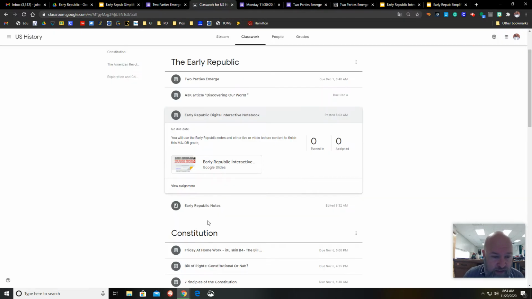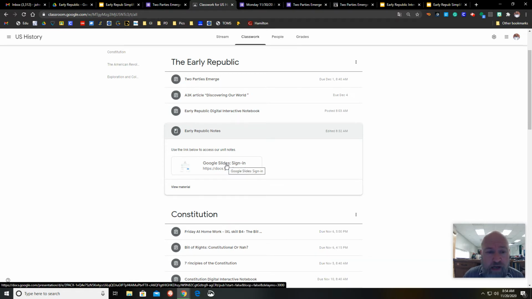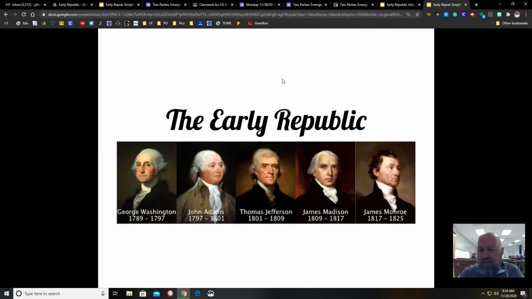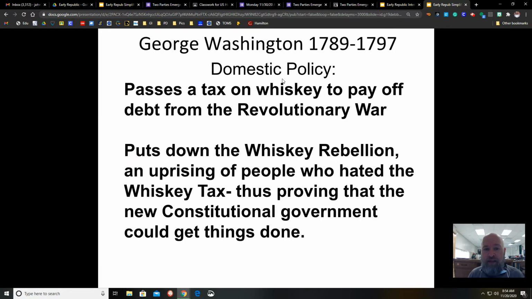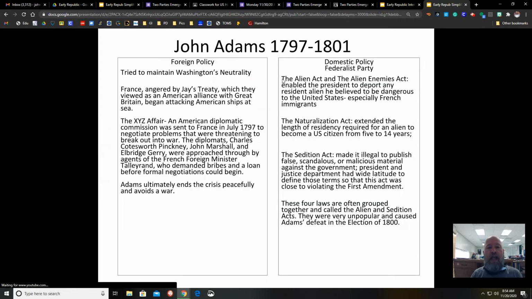The other thing you need to do this is our Early Republic notes. So the Early Republic notes this week look a little bit different than the slideshow I was using last week. I actually gave you guys a simplified version. So here's what our new simplified version of the slideshow looks like. And this is all Washington stuff. We already talked about Washington. But now we're going to get to John Adams. So I want you to notice that on this one, it's domestic on one and foreign on the other, and they're flip-flops.